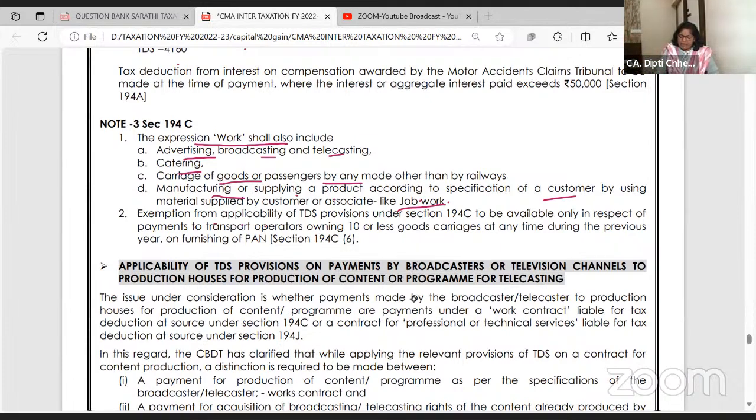Exemptions from applicability of TDS provisions under 194C. One second, dear students. Some students are again putting messages. I hope ये live chat and all clear है. 2 minute बेटा पढ़ो आप works contract का definition. I'll make it clear.